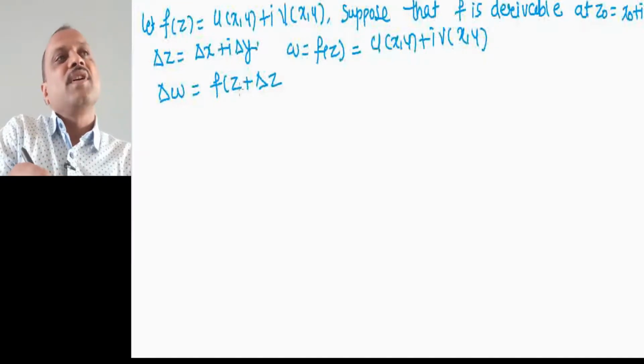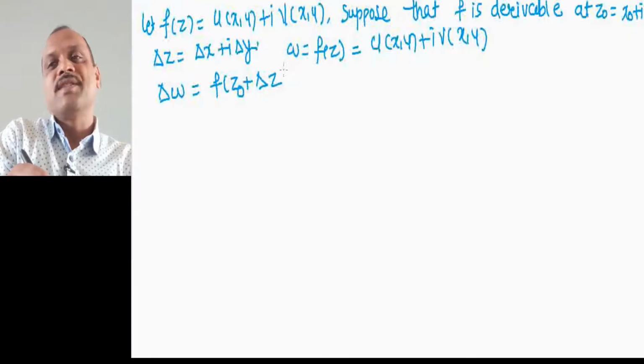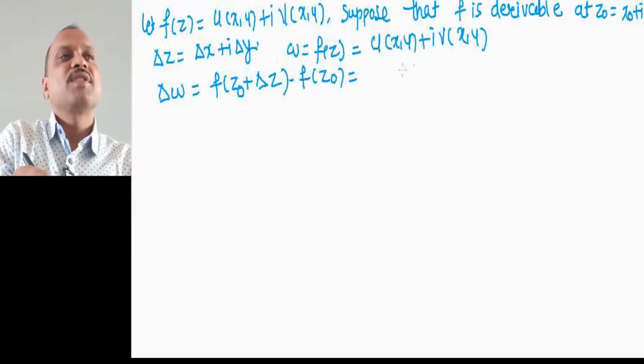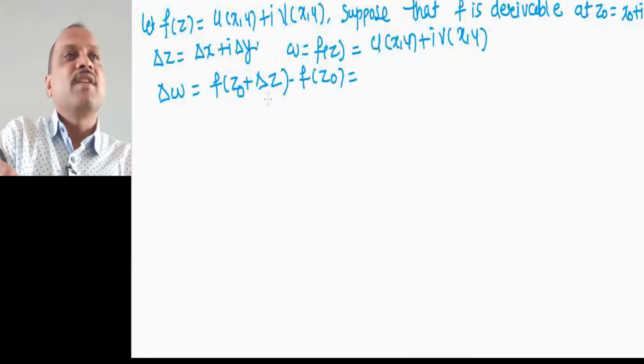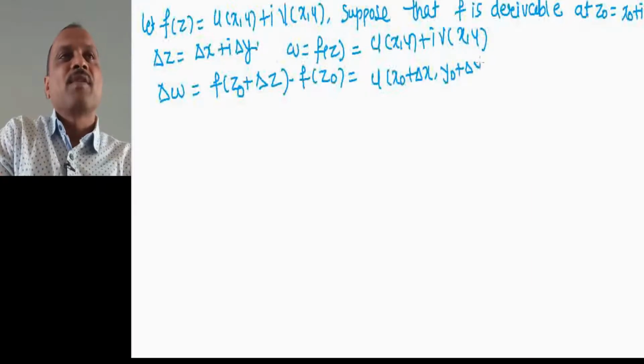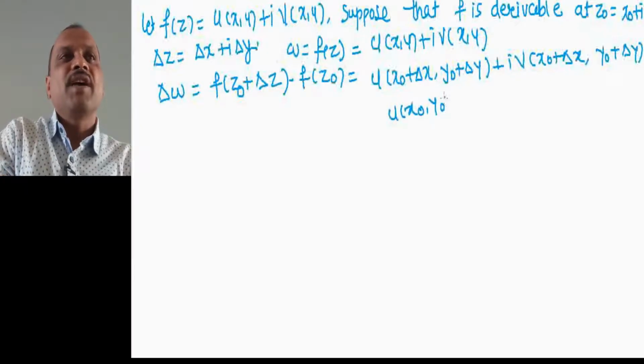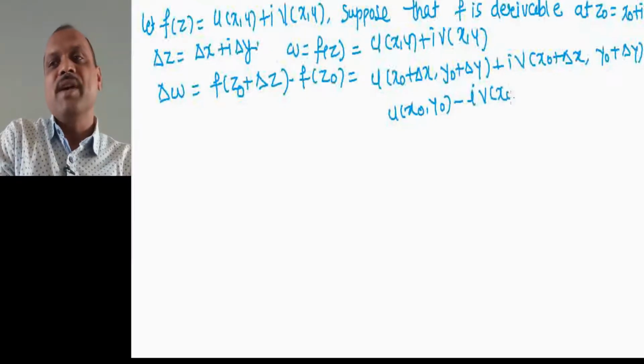Now f of z0 plus delta z minus f of z0 equal to, so f of z equal to u of x comma y, then f of z0 plus delta z will be u of x0 plus delta x comma y0 plus delta y plus i into v of x0 plus delta x comma y0 plus delta y minus u of x0 comma y0 minus i into v of x0 comma y0.